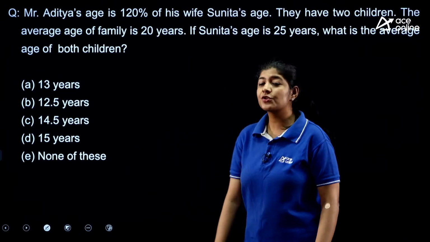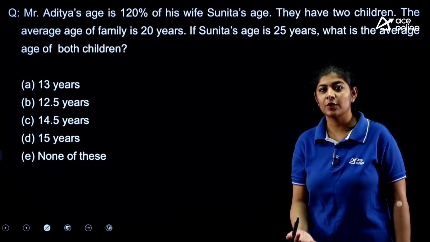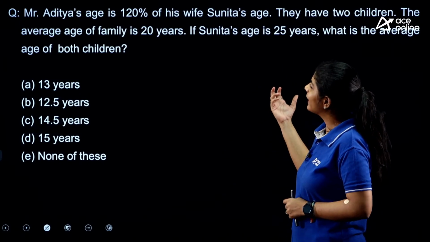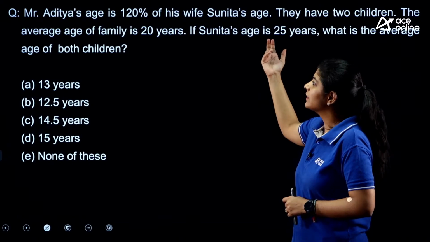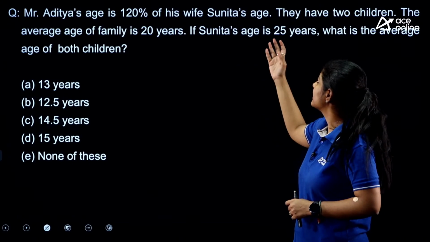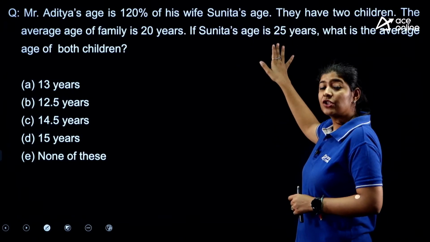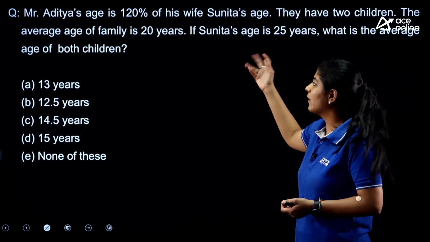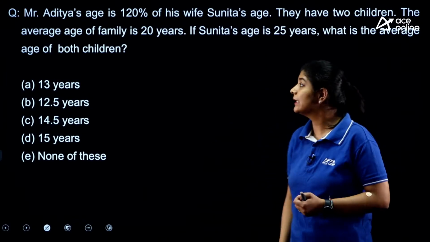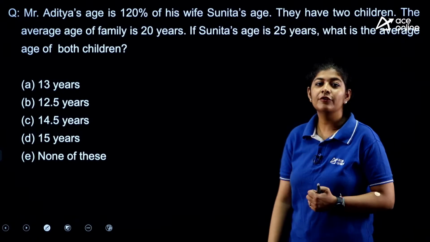Okay, so the next question is from the concept of problems on ages. Again, we need to write down the ratio between Aditya and his wife. And here the age of Sunita is given. So accordingly, we can easily determine the average of the two children.